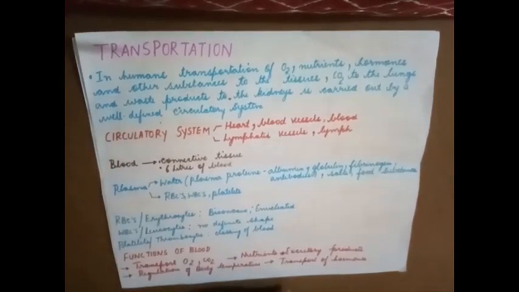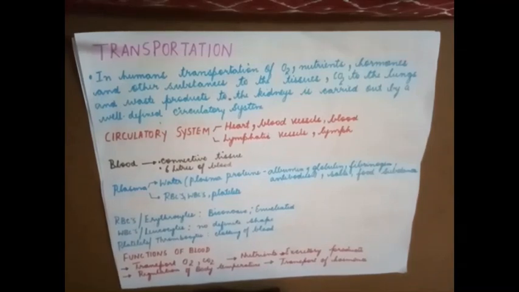Now, transportation of oxygen is very much required. Oxygen has to be transported to the cell where it is essential for the breakdown of food, and nutrients are required for the nourishment of the body. Hormones are chemical messengers that help in the growth and development of the body, and carbon dioxide has to be taken to the lungs so that it can be eliminated, and waste products have to be taken to the kidney so that they can be expelled from the body. So all these things require transportation.